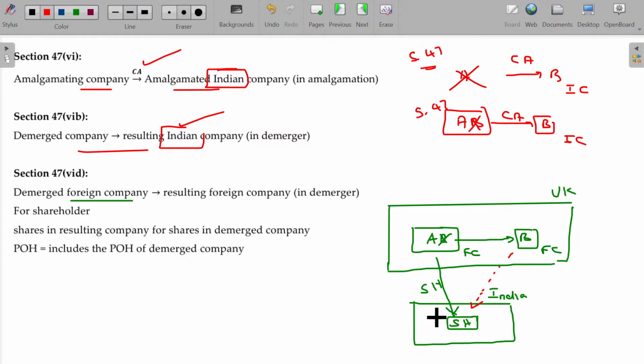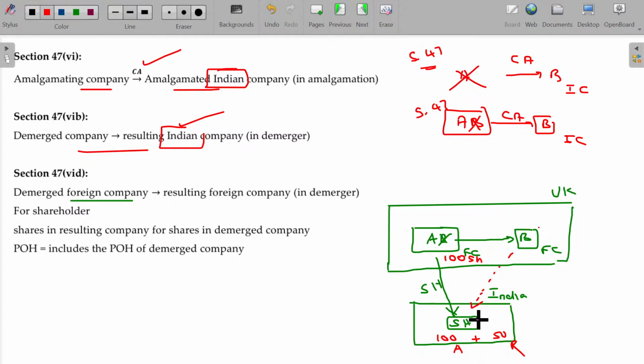Is that okay? Earlier in the combined company, he has 100 shares. After the demerger, he gets 100 shares from the demerged company and another 50 shares in the resulting company. This is the resulting company, and this is the demerged company after the demerger.